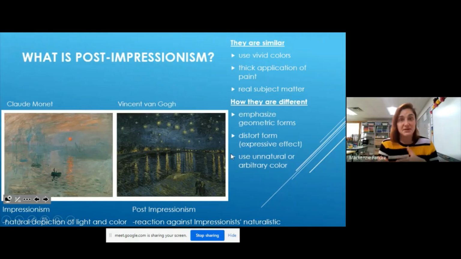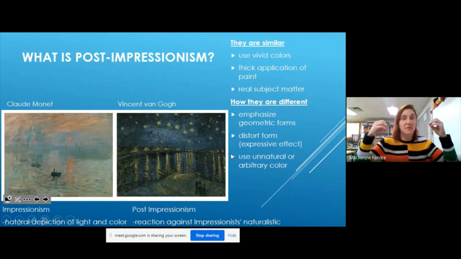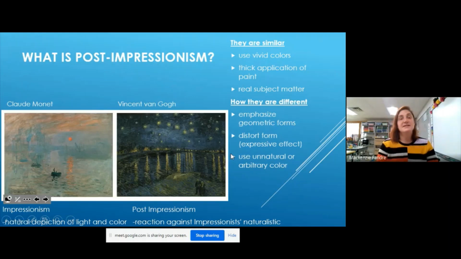But post-impressionism, which is what Vincent Van Gogh did, they're more about making things look more geometric. So that would be using straighter lines or doing really curvy things, all right, versus more realistic proportions. Like instead of having a head shape, it might be more stretched out head shape or full pulled apart face. And they did this kind of stretching and pulling of these objects to kind of make it look a little bit more expressive.